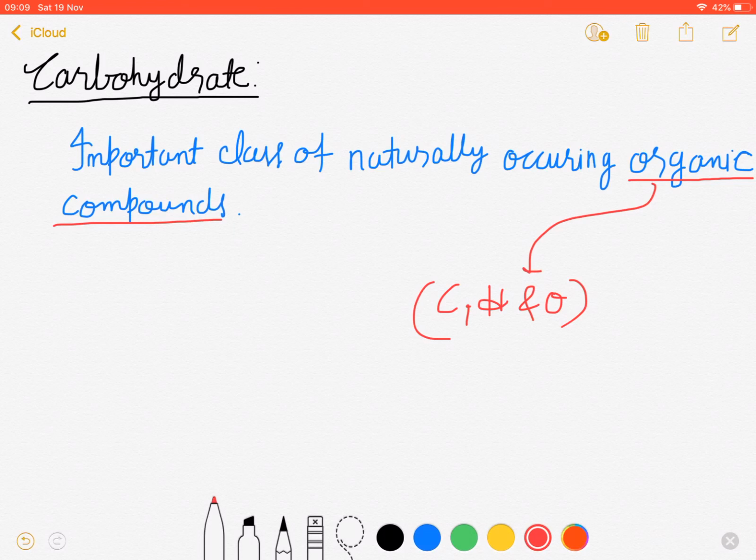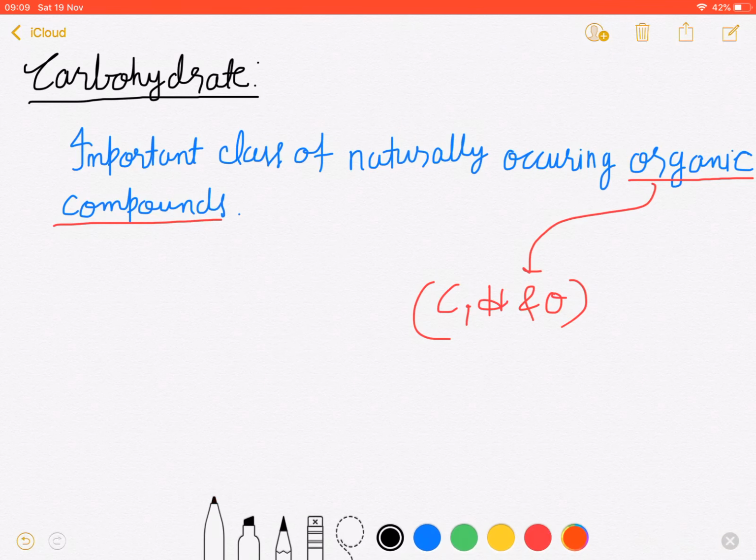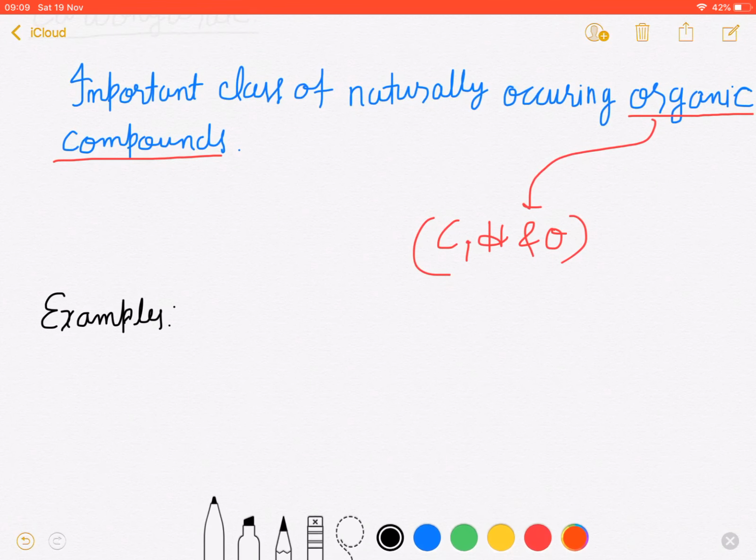Okay. Some examples of carbohydrates we are going to take a look at. The first example is glucose. This is found in grape.